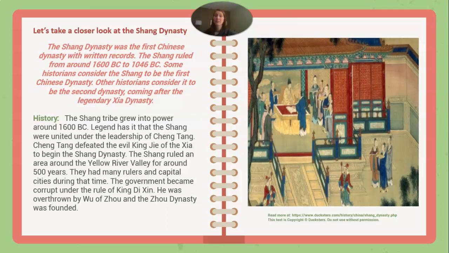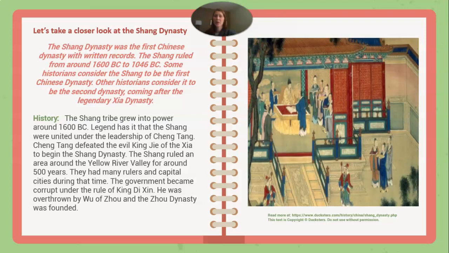The Shang tribe grew into power around 1600 BC. Legend has it that the Shang were united under the leadership of Cheng Tang. Cheng Tang defeated the evil king Zhai of the Zhou to begin the Shang dynasty.